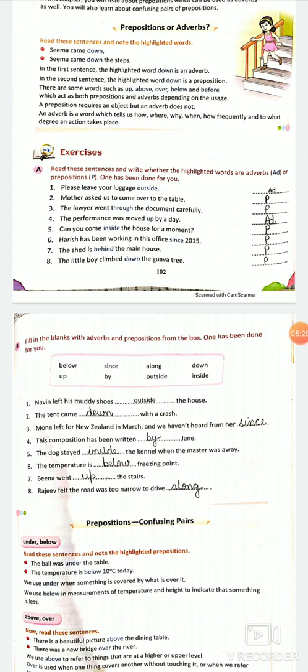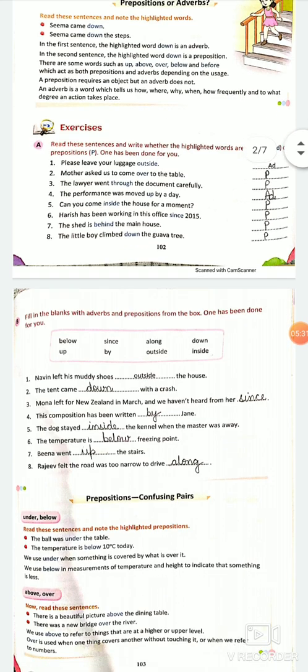The lawyer went through the document carefully. Through the document carefully means he was reading it. Through the document, every page, everything, he read it properly. Preposition.